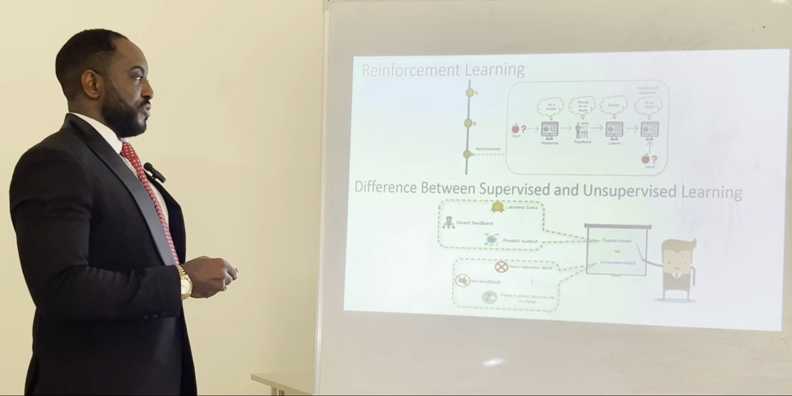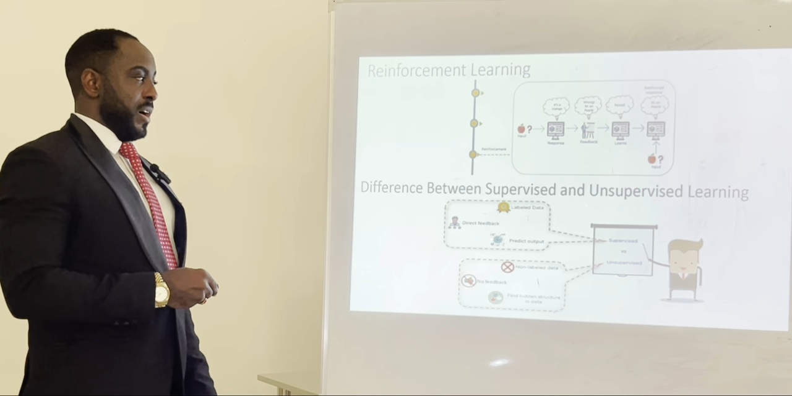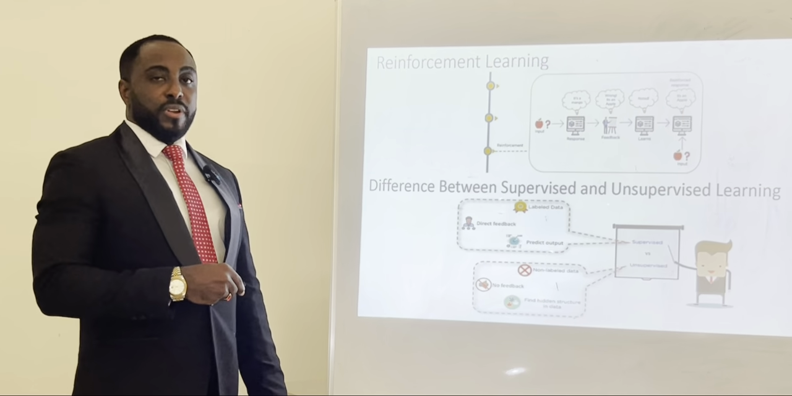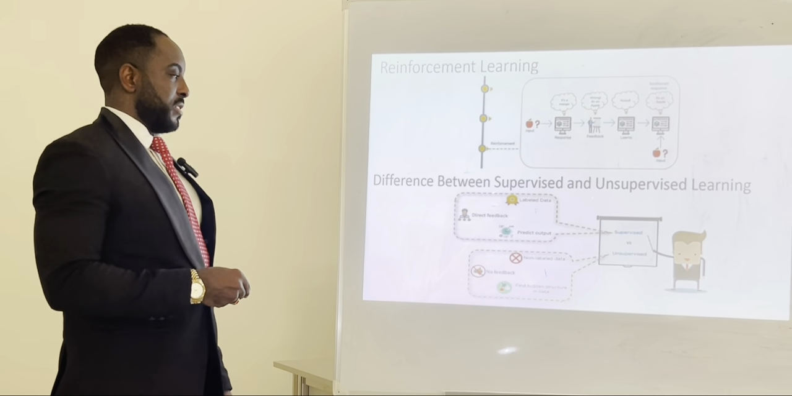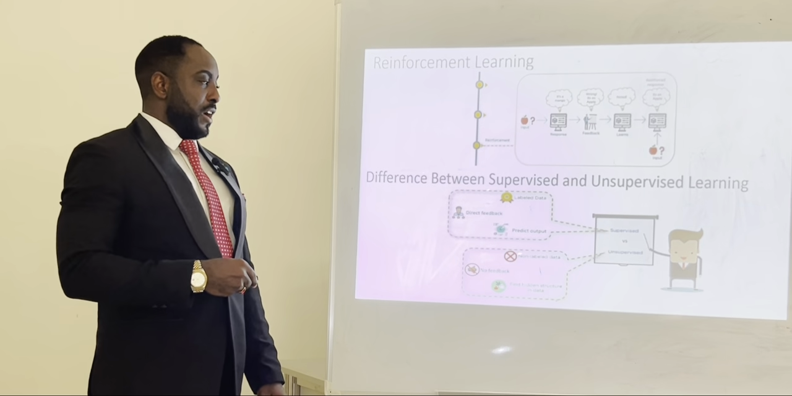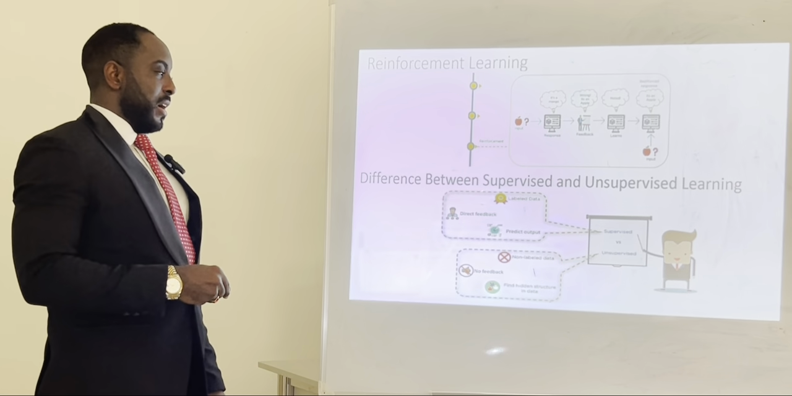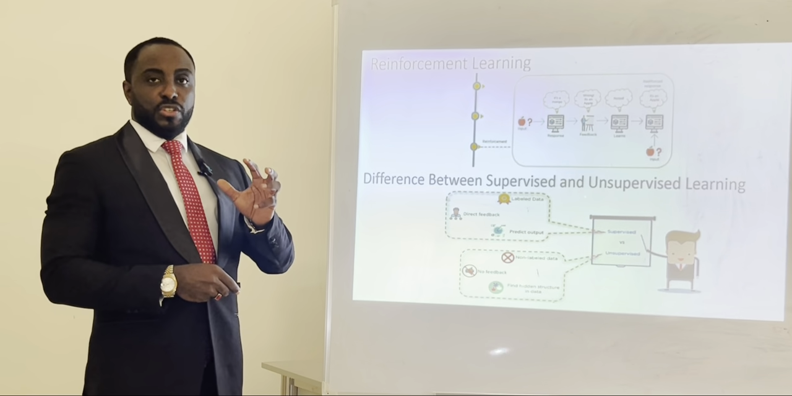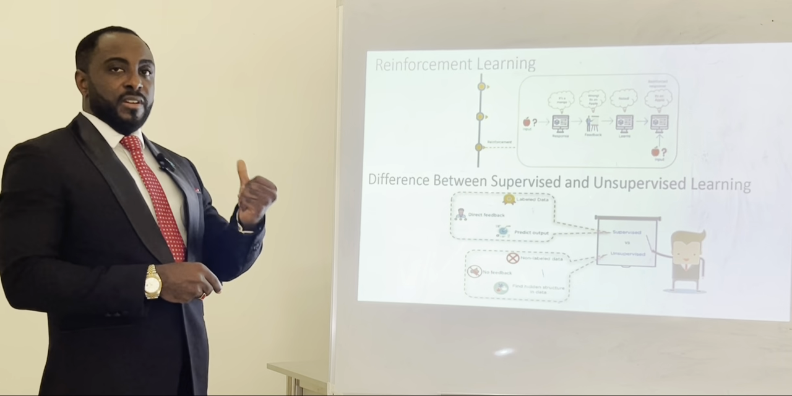So the differences between supervised and unsupervised: in supervised, there's direct feedback, there's labeled data, and there's a predicted output. Whereas in unsupervised, there is non-labeled data. They are hidden structures. It uses the structures and the patterns to predict the answer.